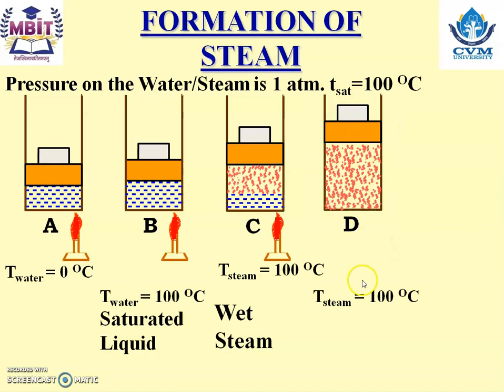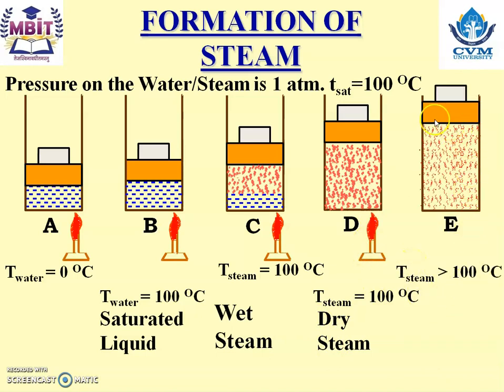At that time also, the temperature of steam is 100 degrees centigrade, and this kind of steam is known as dry steam. If we continue to heat the dry steam, the temperature of steam will increase to more than 100 degrees centigrade, that is, more than the saturation temperature, and it is known as superheated steam.